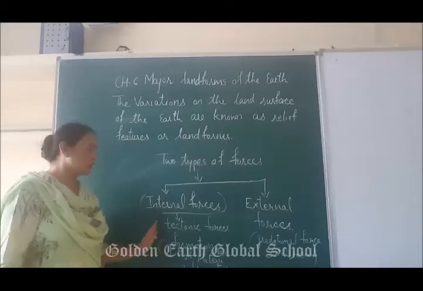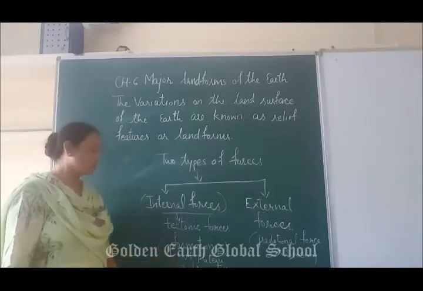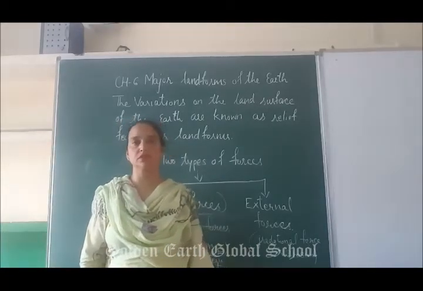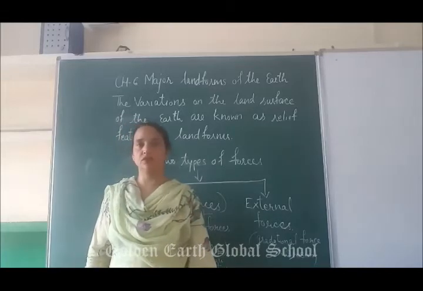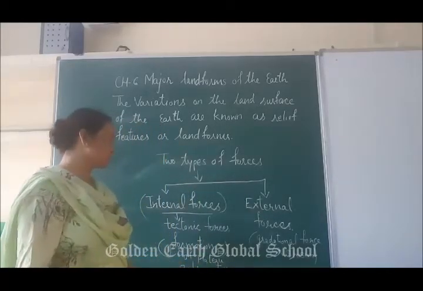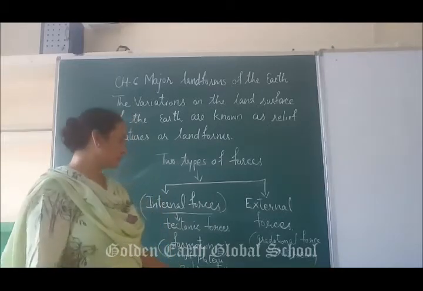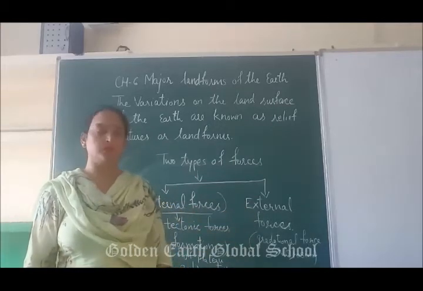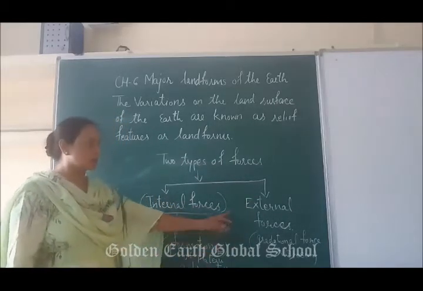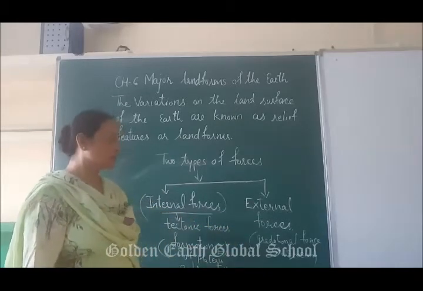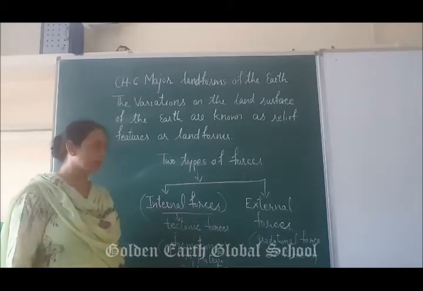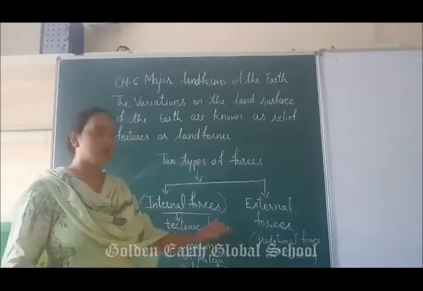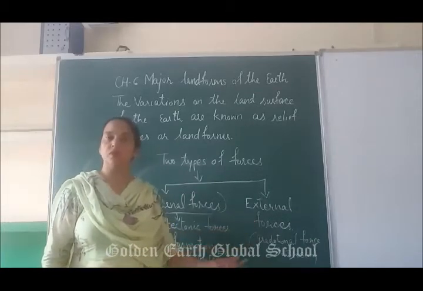Due to these internal forces, what formation happens? Which land features are formed? That is the plateau region as well as the mountain region. Second, beta, comes external forces. External forces are gravitational force or erosion, as they say. External means changing on the earth. How do these changes happen? These are also very slow, and we can't feel this.